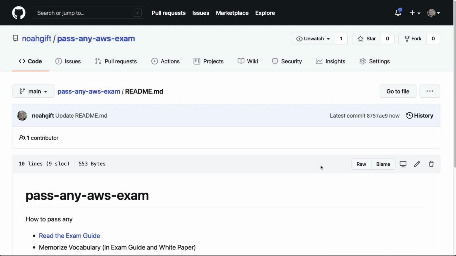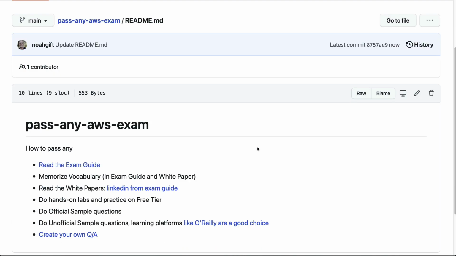Let's get into the details of how to pass any AWS exam. I have a repo here that I put some notes down. Really, the first place to pass any AWS exam is the exam guide itself. And if you go through this link here, I can open it up in a tab.